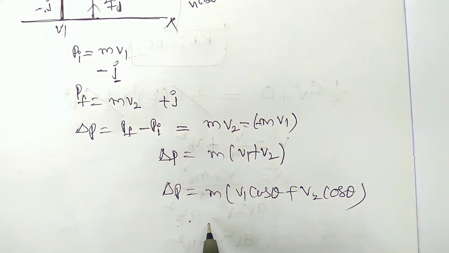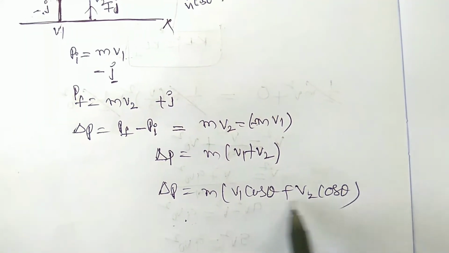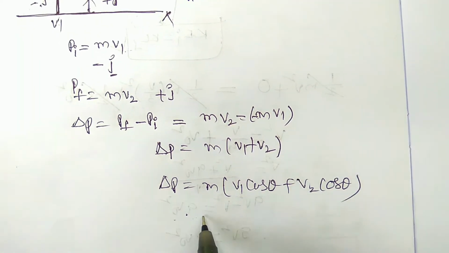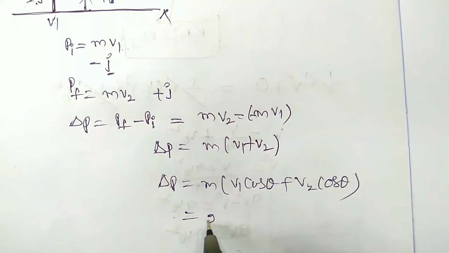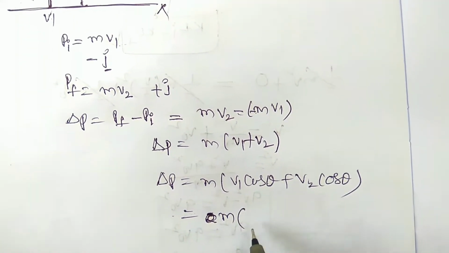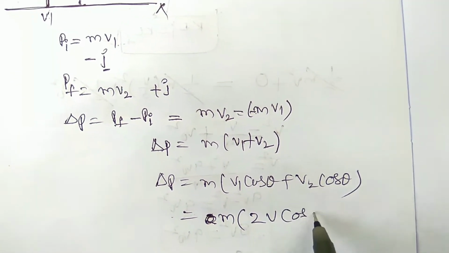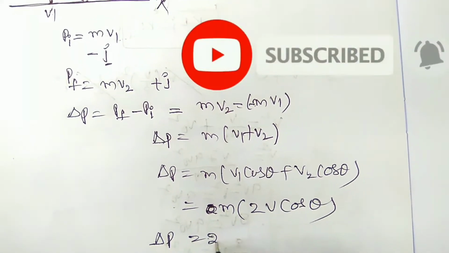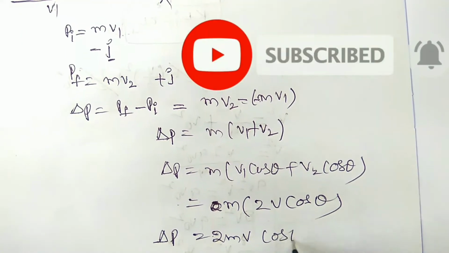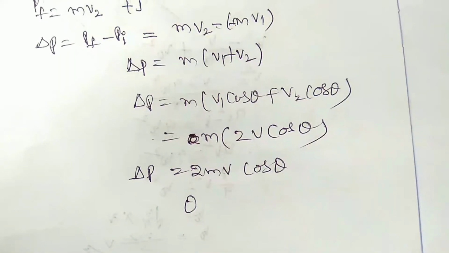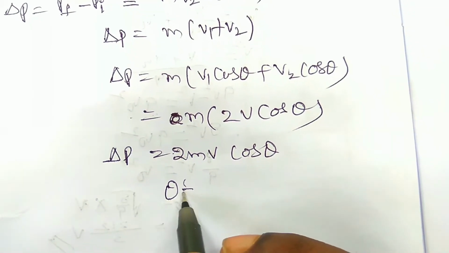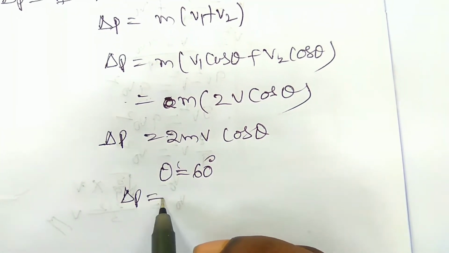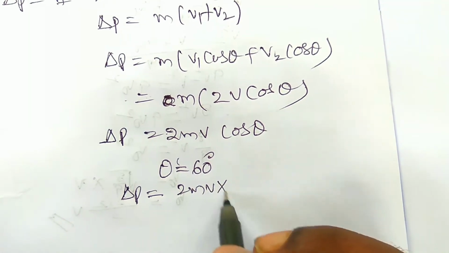For both bodies, v1 is equal to v2 is equal to v, and theta 1 is equal to theta 2 is equal to theta. Then we can write m into 2v cos theta, so delta p is equal to 2mv cos theta. Here theta is given as 60 degrees, so delta p is equal to 2mv into cos 60.